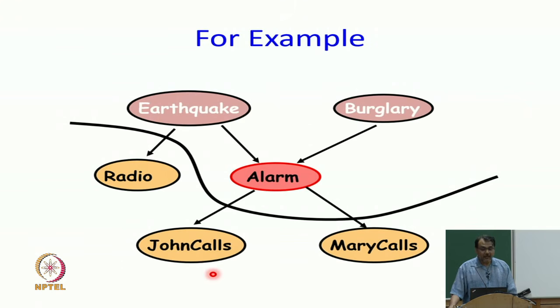So, let us think about it. Let us take an easier example. Let us say earthquake happened. Now, the probability of alarm going off was about 0.29 in that case. Now, John called. Does that increase my probability that the alarm must have gone off?